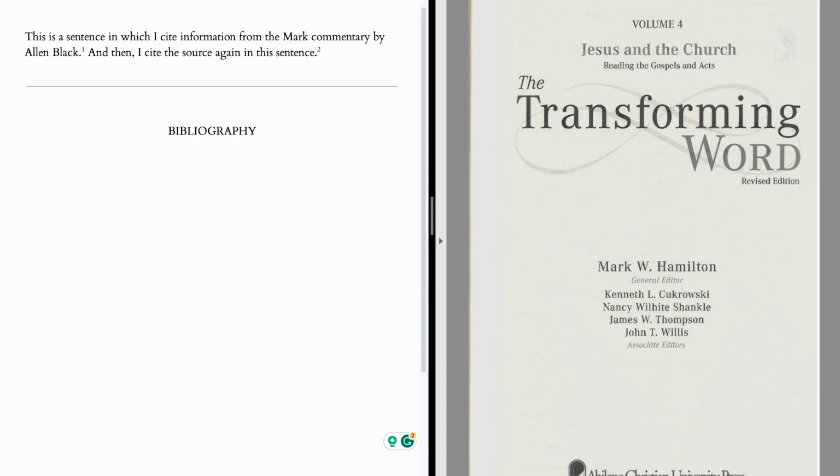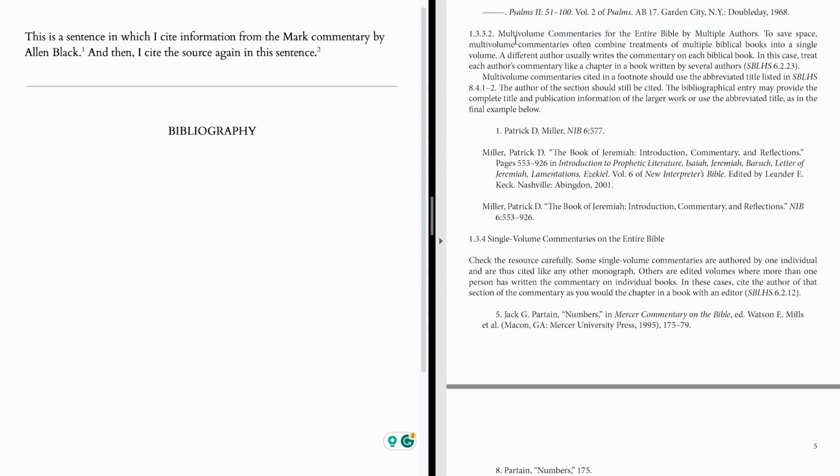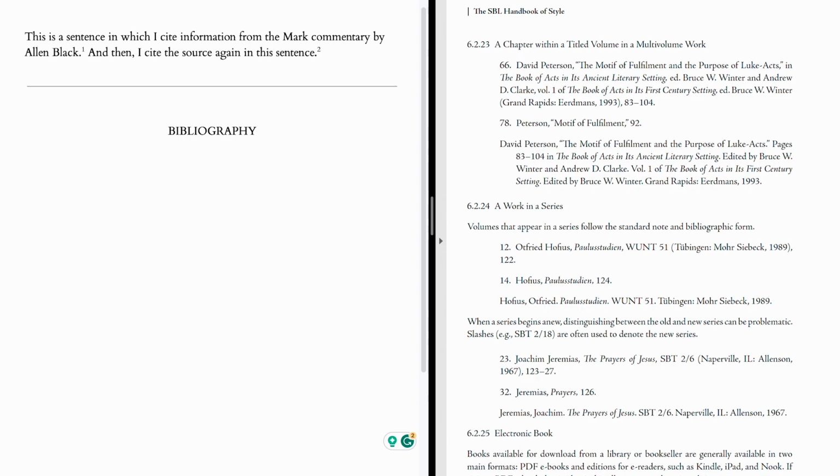So we can look at a couple different paradigms to help us. Again, this is the example from the SBL Student Supplement, and so they break down and show you what that might look like with these examples from the New Interpreter's Bible, another multi-volume commentary. But they also point you to the section in the SBL Handbook of Style where you can find how to cite this source. So if we go to 6.2.23 in the SBL Handbook, then we have this section on a chapter within a titled volume in a multi-volume work.